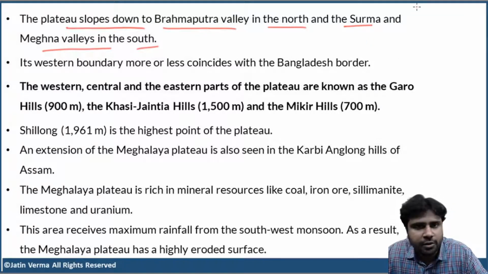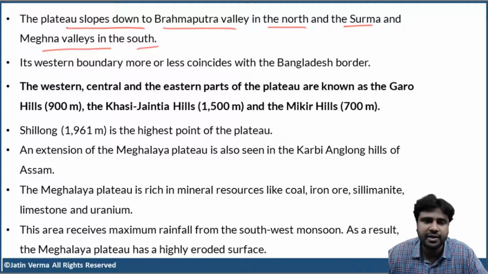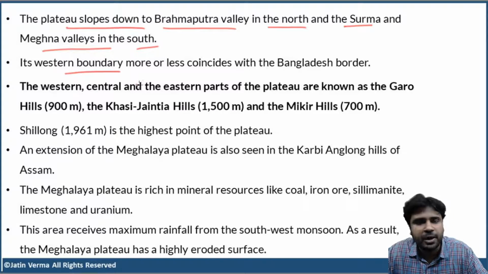So towards the north there is a slope and also towards the south there is a slope. Now, the western boundary of the Meghalaya Plateau is more or less the same as the India-Bangladesh border.